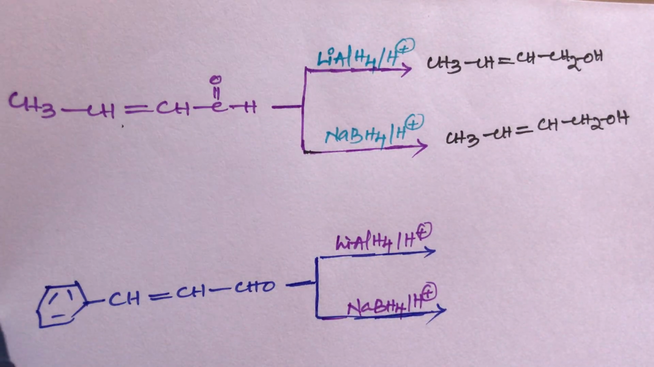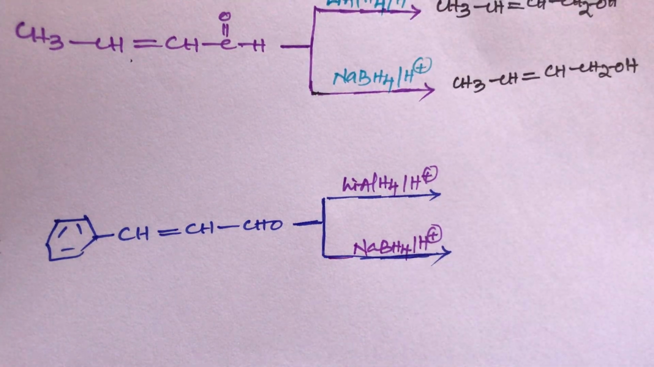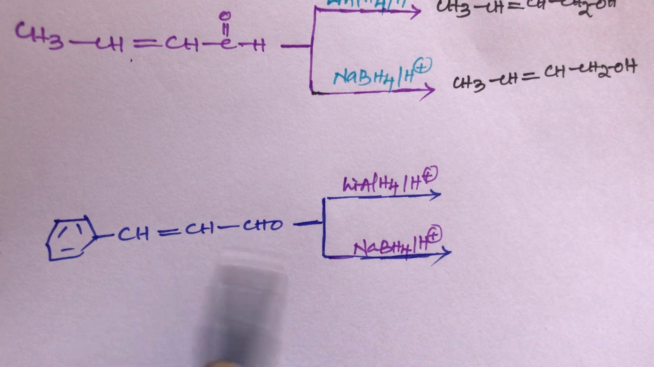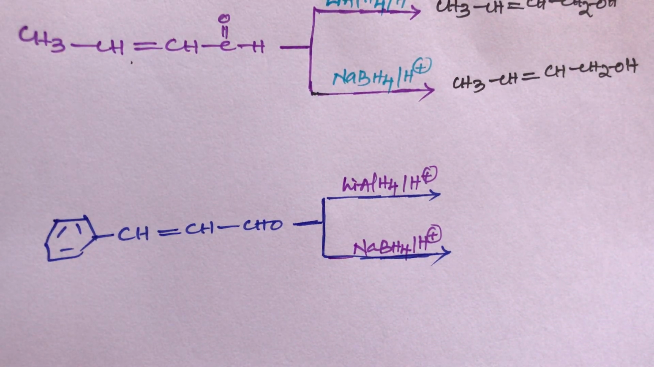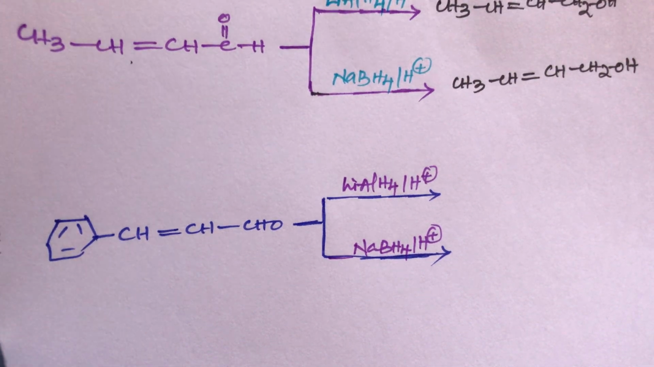But in the second case, it is an exception case, student. Lithium aluminum hydride can reduce both aldehydes and the double bond. It is very important. This statement is very important, so note it.